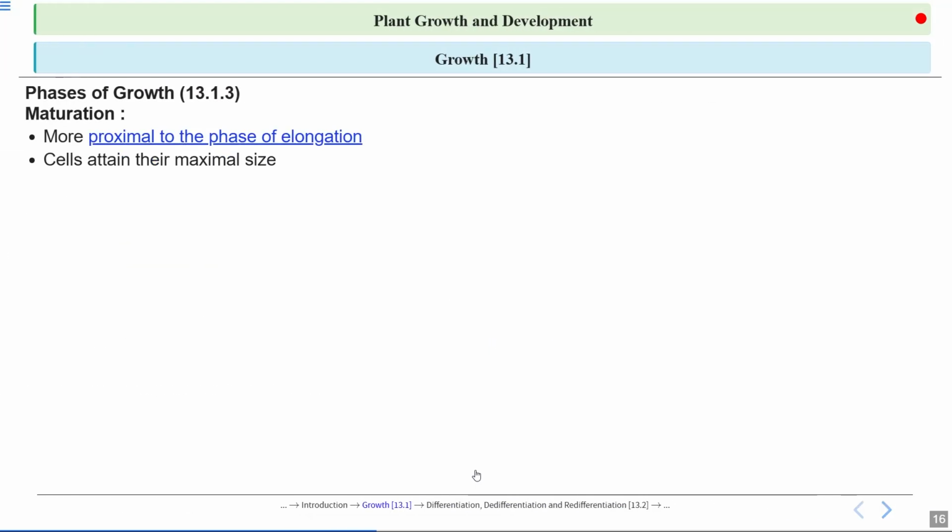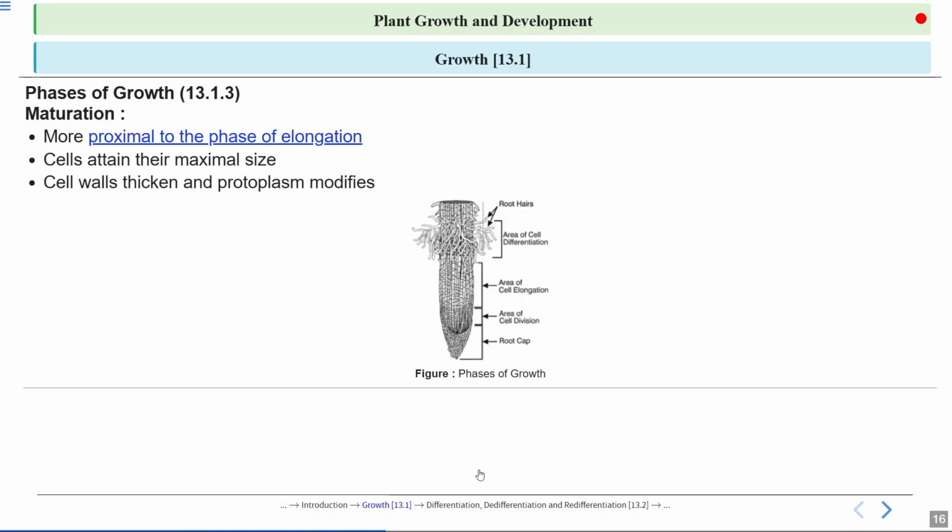Okay, so next is the region of maturation. It is more proximal to the phase of elongation. So next to the region of elongation we have the region or phase of maturation. Here cells attain their maximum size. Here cells mature and become specialized, so they lose the ability to divide. Here cell division doesn't take place. Cells here attain their maximal size.